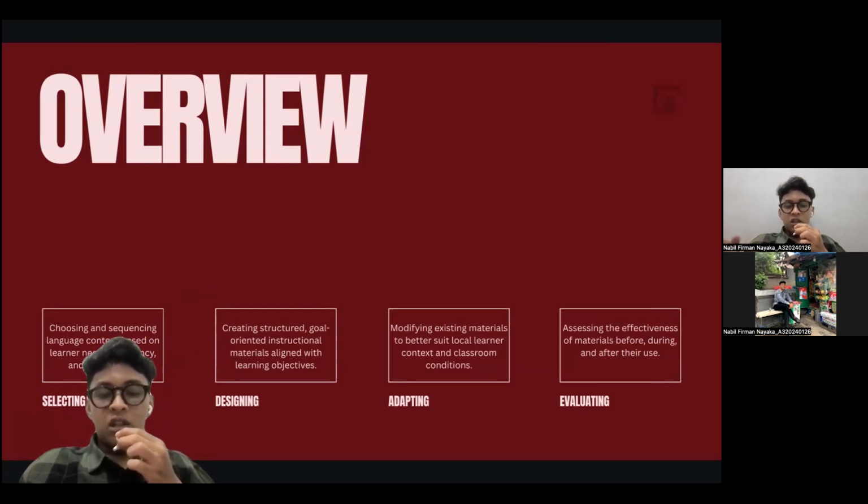And then number three is adapting. Adapting is modifying existing material to better suit local learner context and classroom condition. And then the last one is evaluating. Evaluating is assessing the effectiveness of material before, during, and after their use.